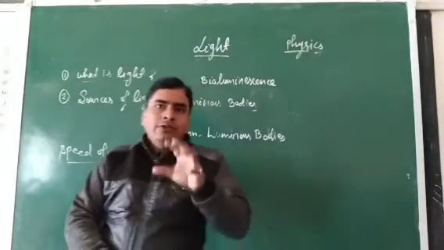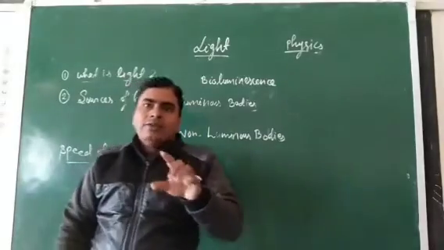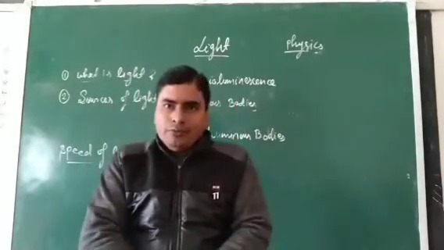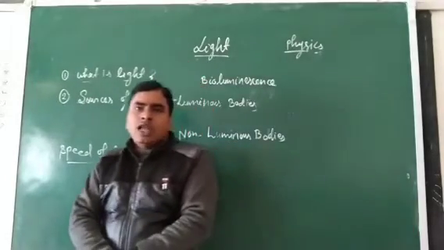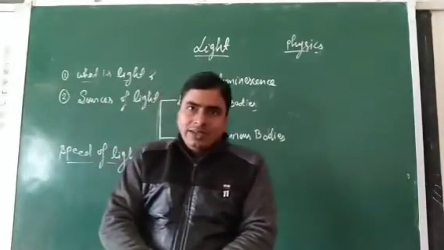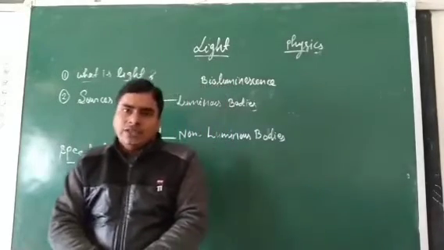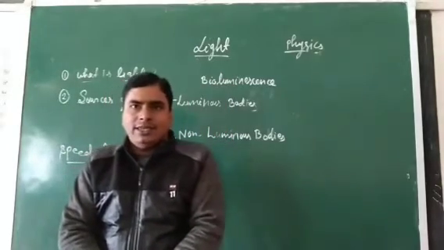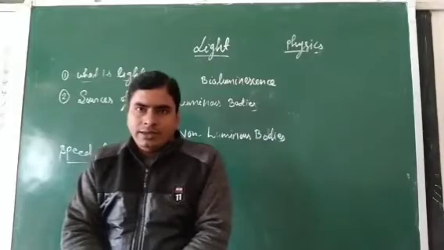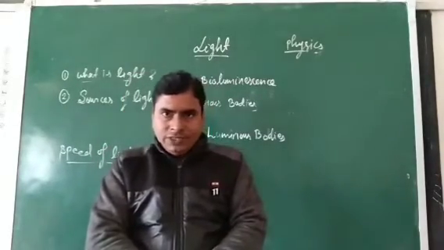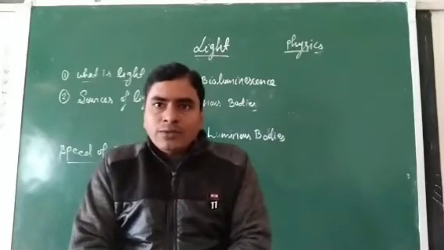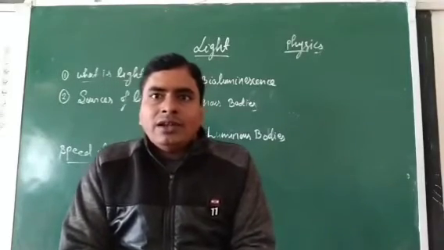Suppose when you enter a dark room, every object present in the room is invisible. You can't see. But when you switch on the bulb, suddenly what will you observe?